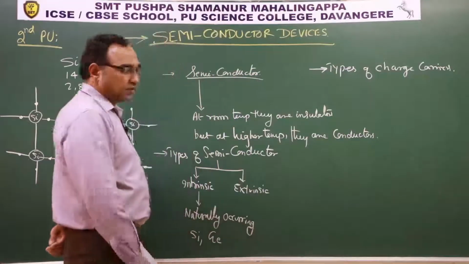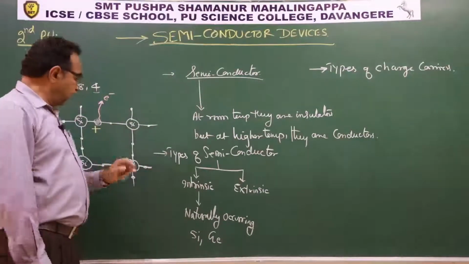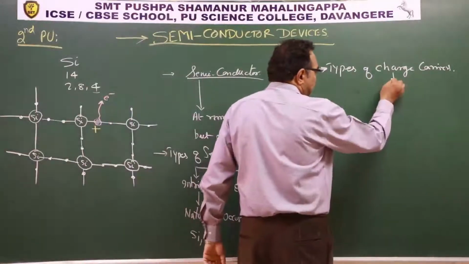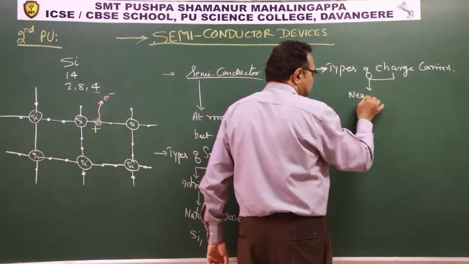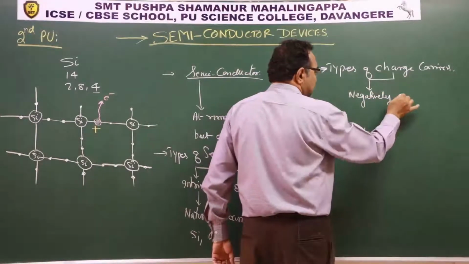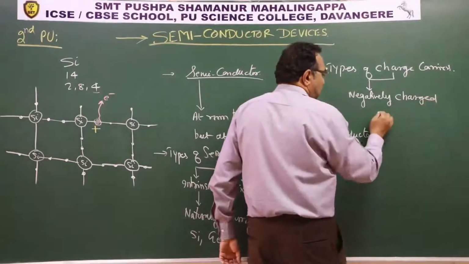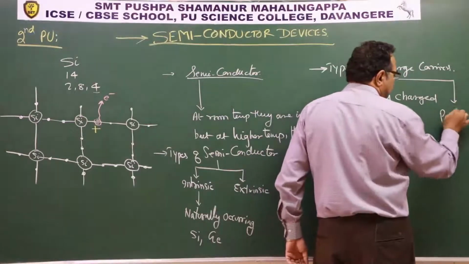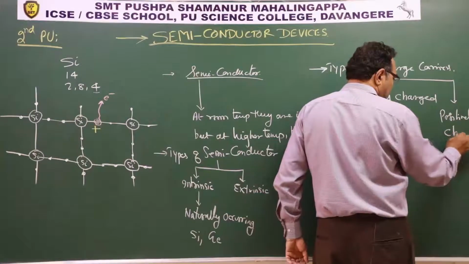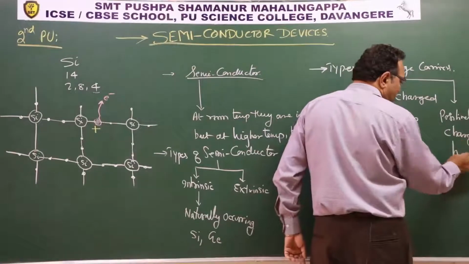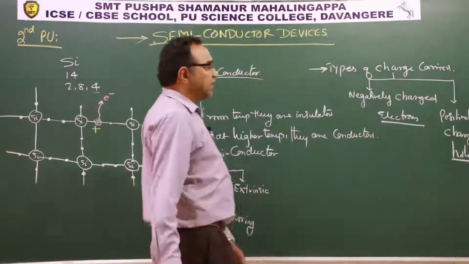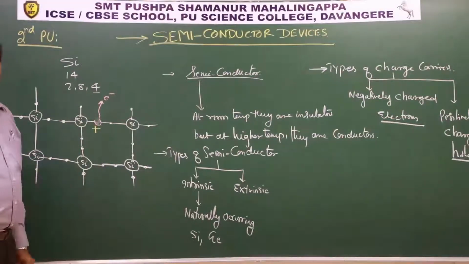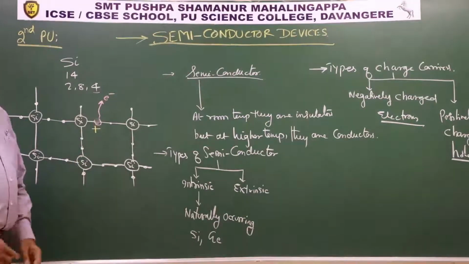There are two types of charge carriers, one positive and the second negative. One is the negatively charged electron. The second is the positively charged one, known in the language of semiconductors as a hole. So the two types of charge carriers are positively charged holes and negatively charged electrons.